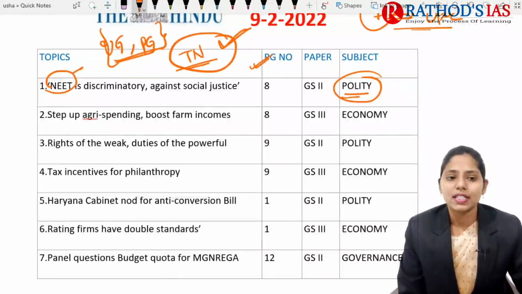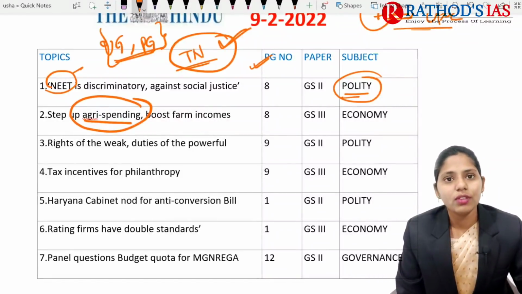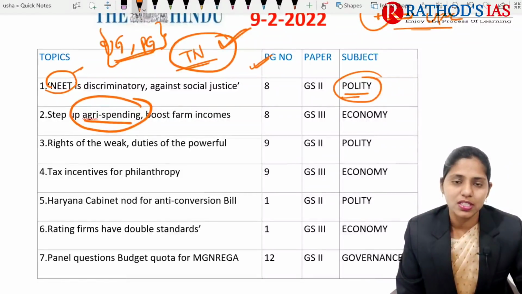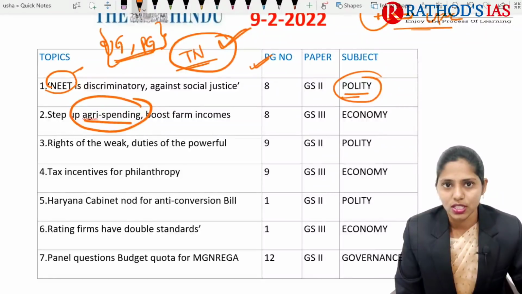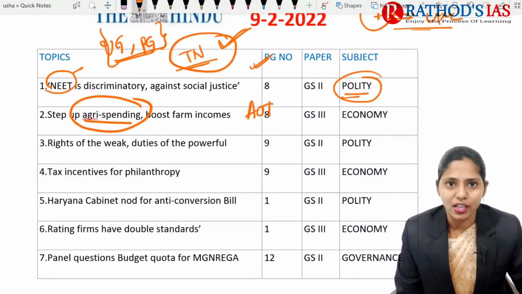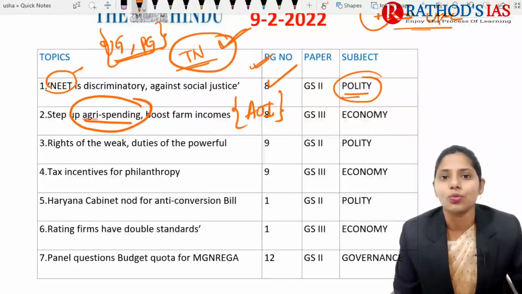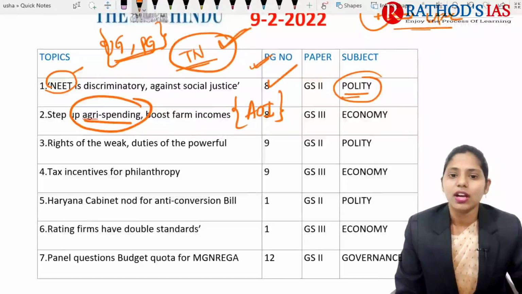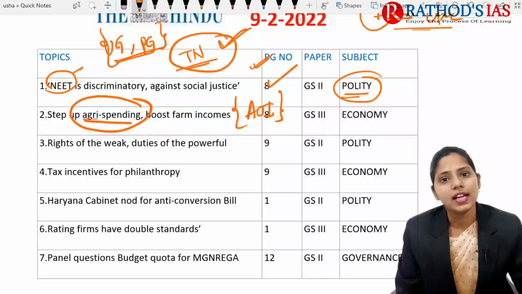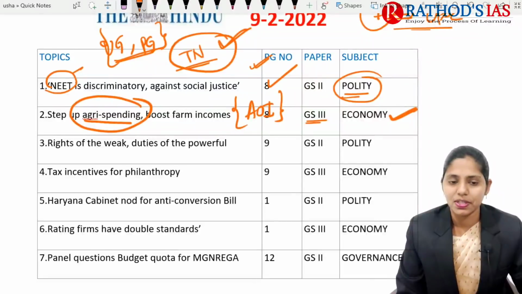The second topic is regarding step up agri spending, which is talking about agriculture spending. Whenever you want to boost the income of farmers, infrastructure is very important. This article mainly talks about the AOI report. I also did some research regarding this AOI report, and I added one image regarding this AOI. This article is important from your economy point of view, which mainly comes under GS paper 3.